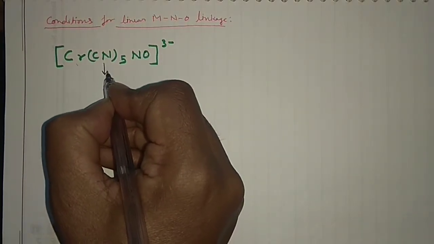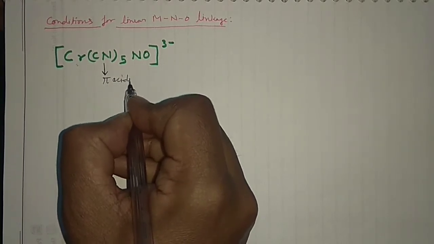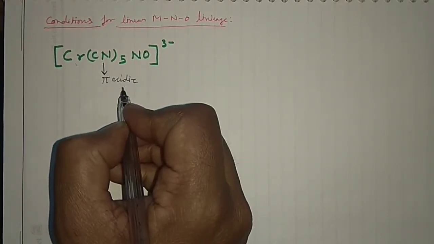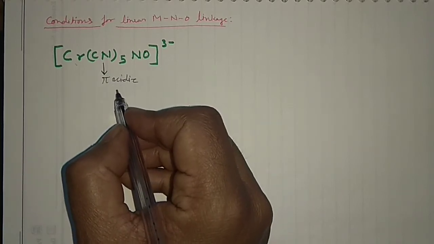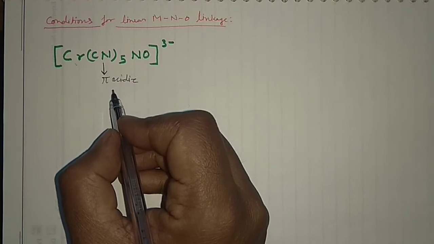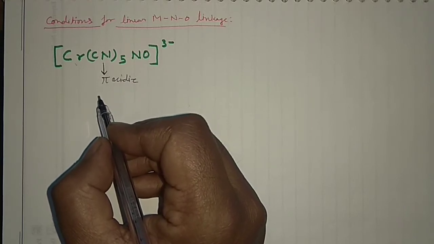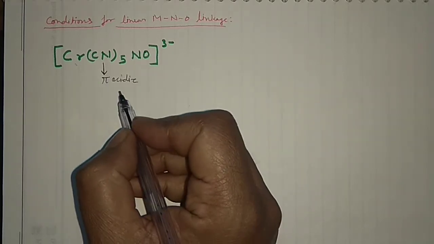right? This CN ligand is pi acidic. I have not given the explanation why they behave as pi acidic, but I have given you the series where I have explained which ligands are pi acidic and which are sigma donors, all these things.